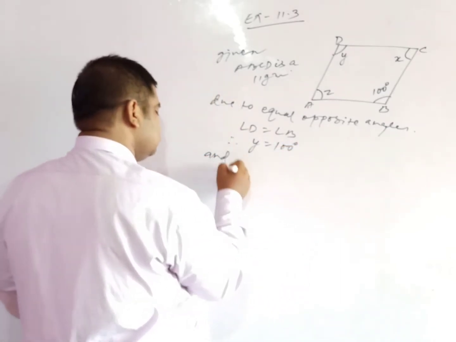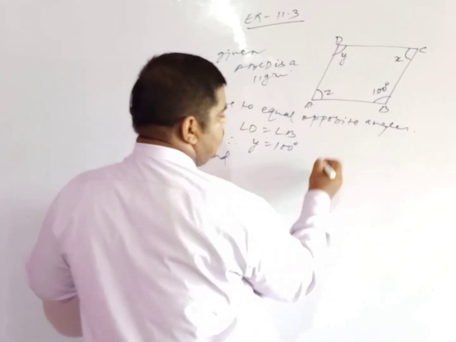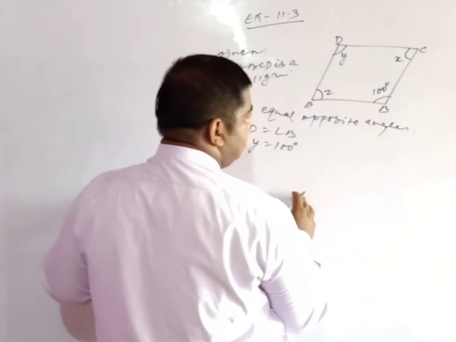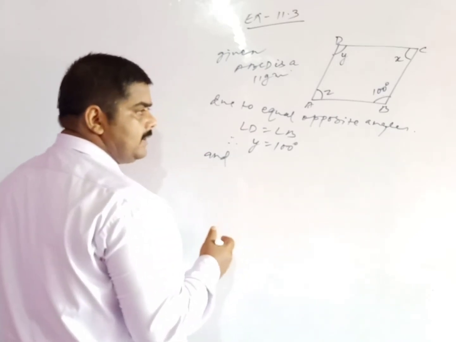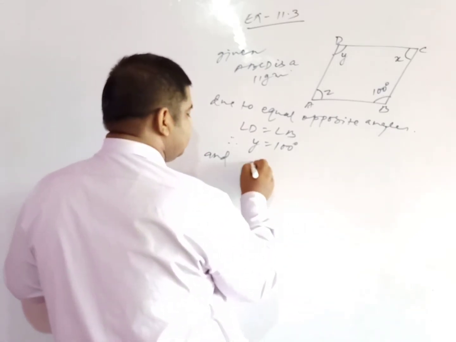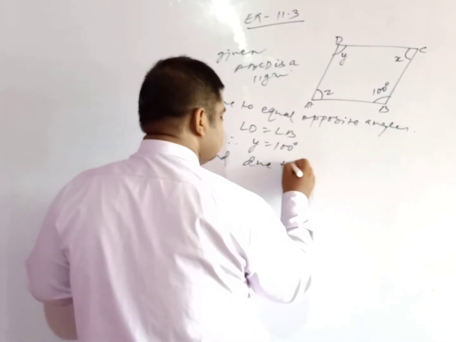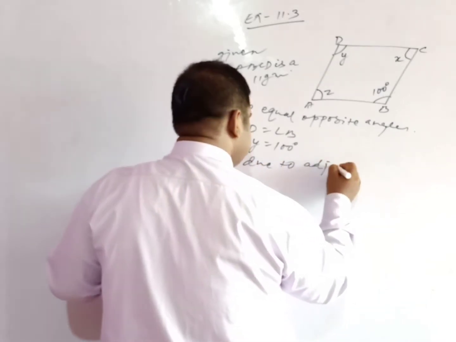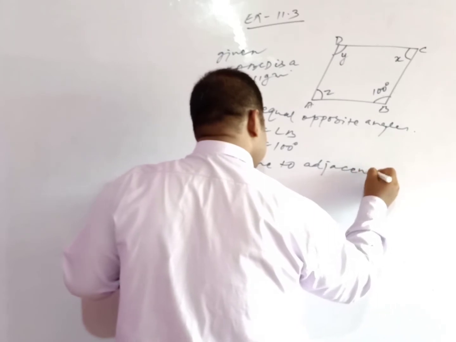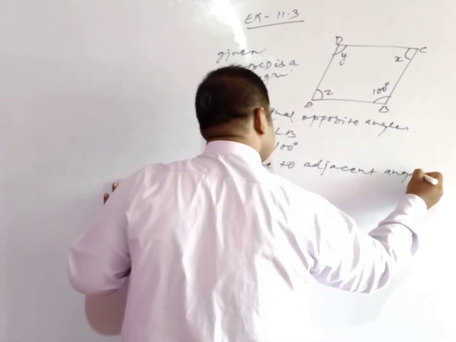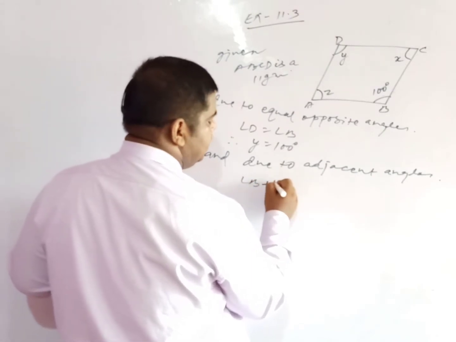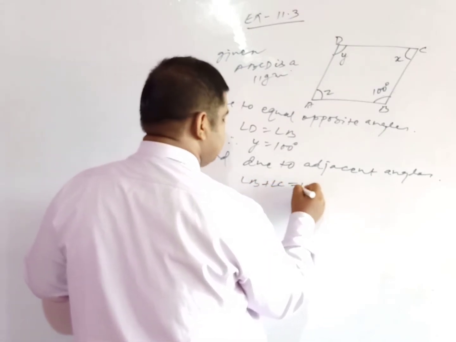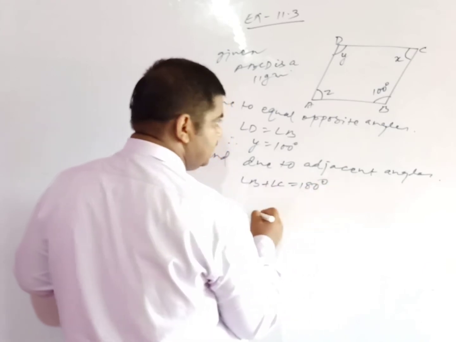And you also know that the sum of adjacent angles is equal to 180 degree. You know very well that angle B plus angle C is equal to 180 degree.